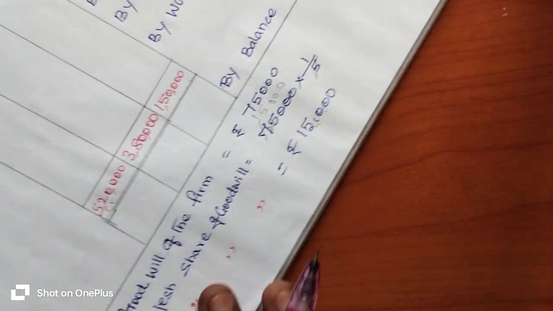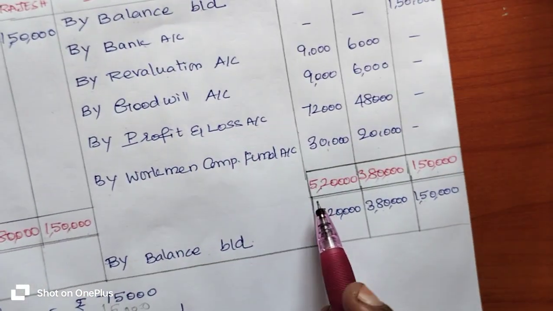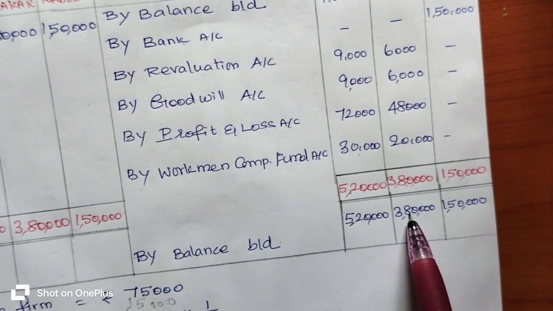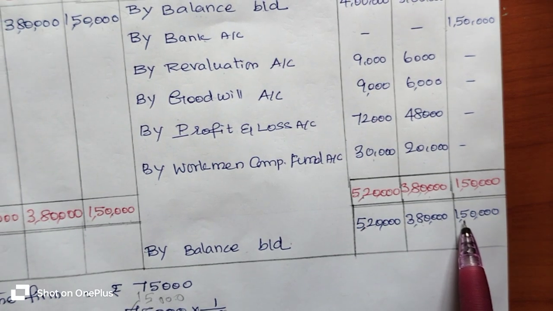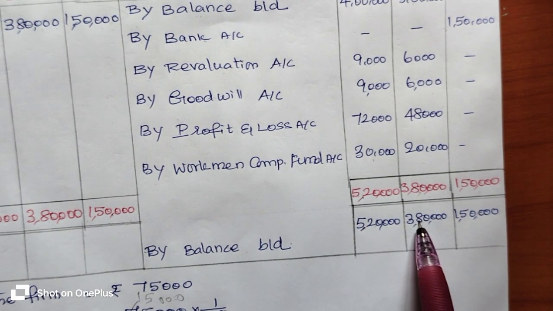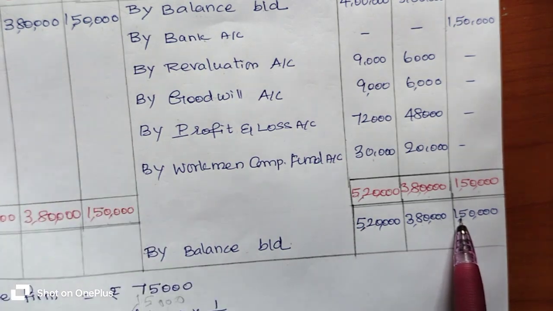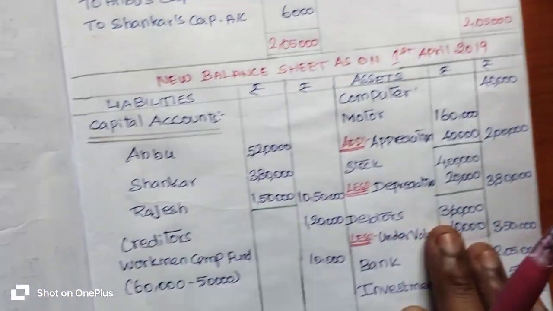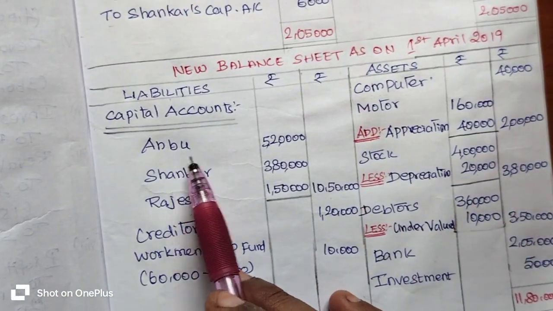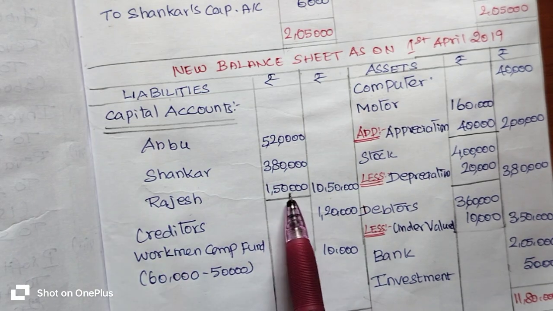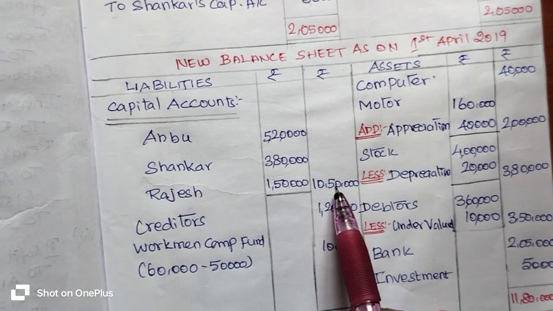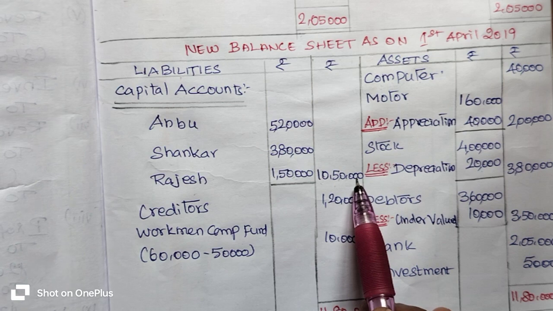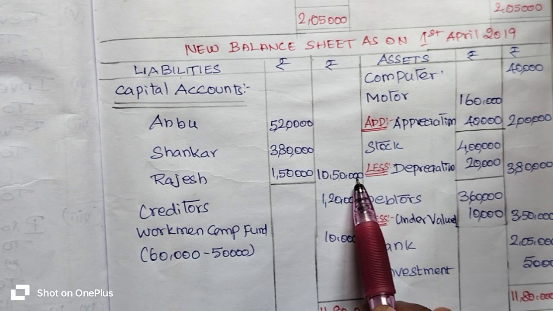Anbu's capital account is 5,20,000 rupees, Shankar's capital is 3,80,000 rupees and Rajesh's capital value is 1,50,000 rupees. Total capital value is 10,50,000 rupees.